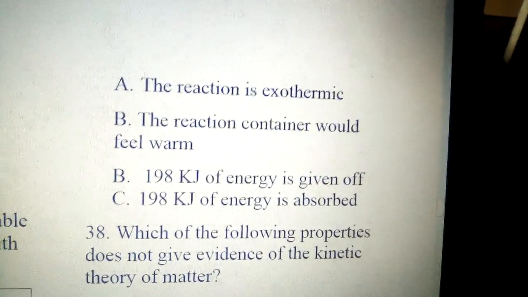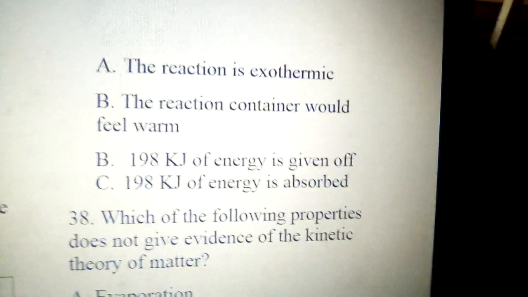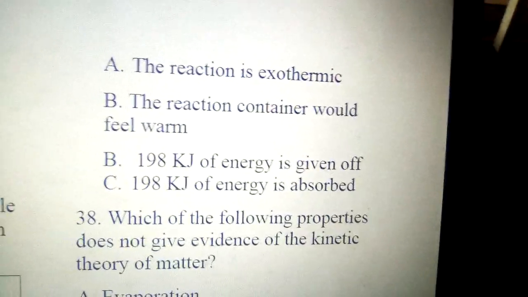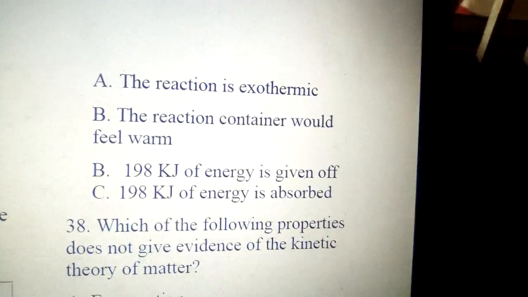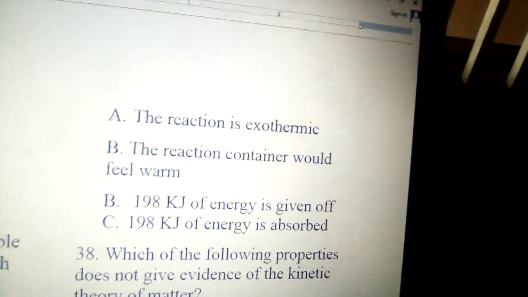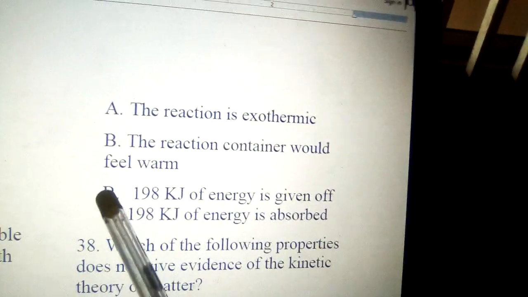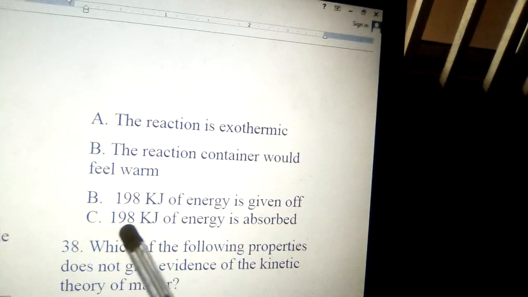So going up there, the options are: A, the reaction is exothermic. B, the reaction container would feel warm. B, 198 kJ of energy is given off. And C, 198 kJ of energy is absorbed. Okay, there's a little mistake. A, the reaction is exothermic. B, the reaction container will feel warm. This should be C, 198 kJ of energy is given off, and this should be D, 198 kJ of energy is absorbed. The answer is D, the last one there, because the reaction is endothermic.